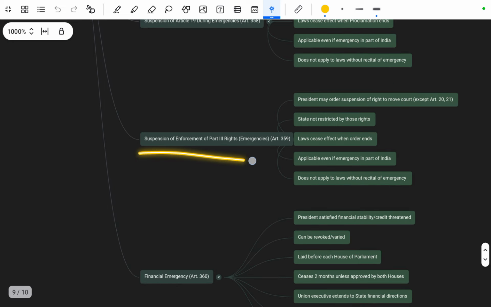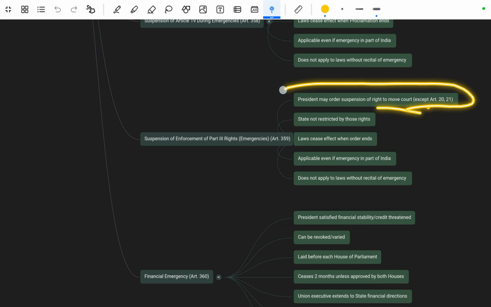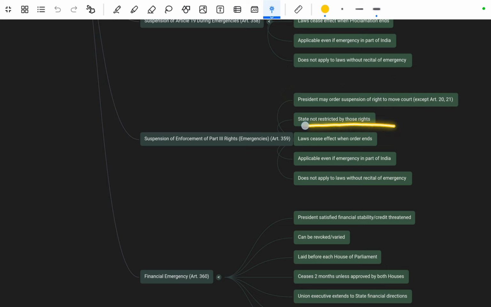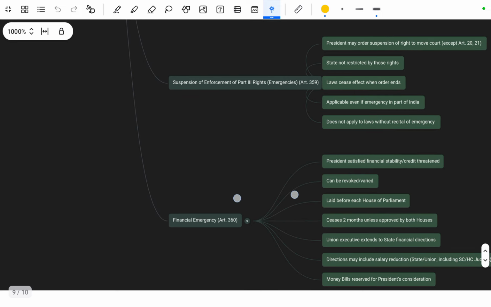next is Article 359, important, suspension of enforcement of Part 3, that is mentioned about the fundamental rights during the emergency. That is, the President may order suspension of the right to move the court, that is mentioned in Articles 20 and 21. State not restricted by those rights. Law ceases effect when the order ends. Applicable even if the emergency is in part of India, and does not apply to laws without recital of emergency.